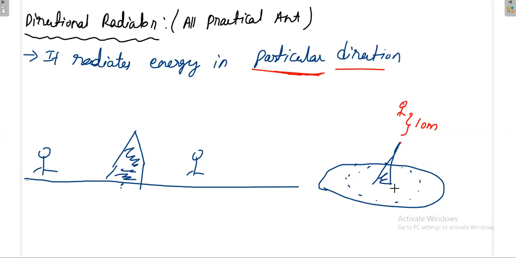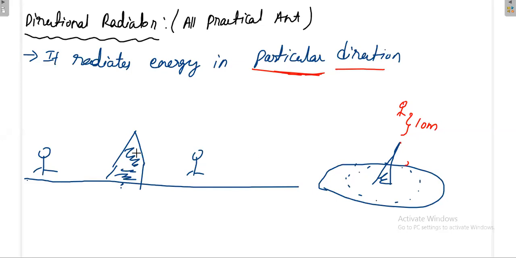It radiates energy only in the horizontal plane, because the designer knows that people will be present only in the horizontal plane in general. Nobody will be present here. Then what is the need of transmitting power in this direction? That power will be wasted. That's why this is also radiating energy only in a particular plane, but not in all planes. Because if you go vertically upwards, you will not get any signal. That is the meaning of this.